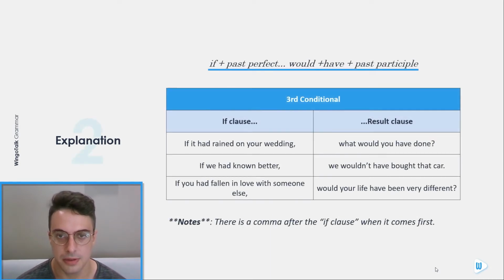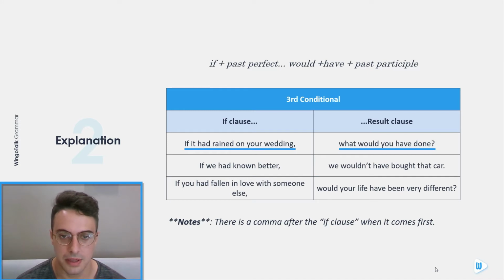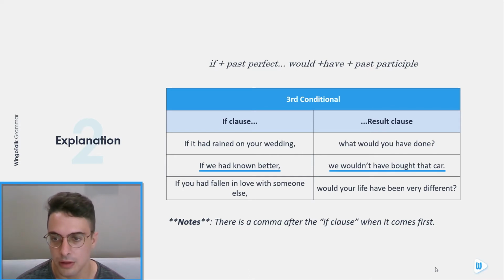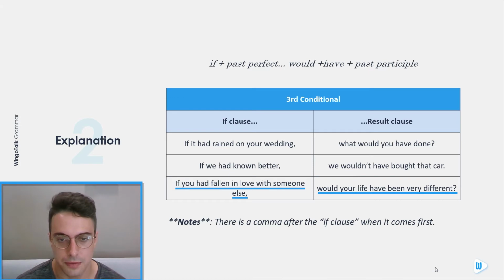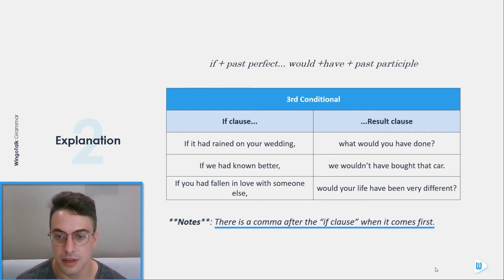If plus past perfect, would plus have plus past participle. Third conditional, if clause. If it had rained on your wedding, result clause. What would you have done? If we had known better, we wouldn't have bought the car. If you had fallen in love with someone else, would your life have been very different? Notes: there is a comma after the if clause when it comes first.